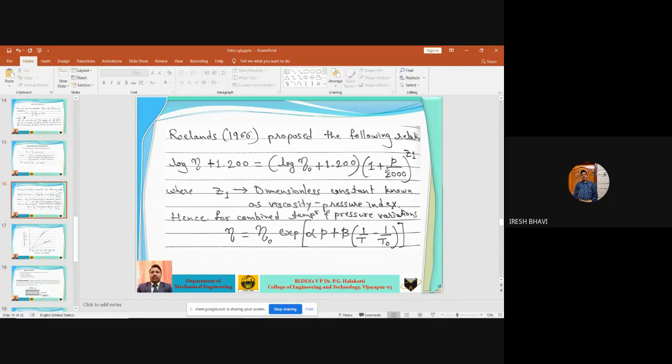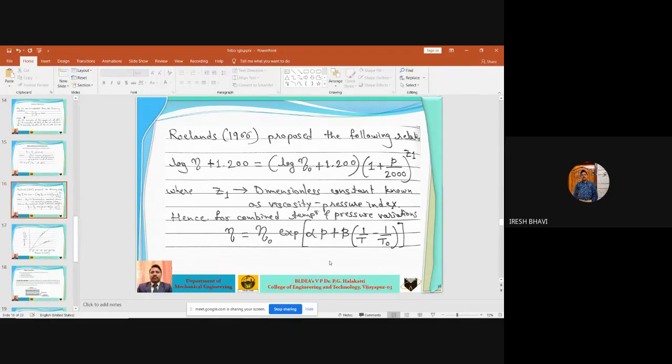Where Z1 is a dimensionless constant known as viscosity pressure index. This Z1 is a dimensionless constant. It doesn't have any unit. It is called as viscosity pressure index. Hence, suppose there is a change in temperature also and change in pressure also. You know the Charles law and Boyle's law. Whenever there is a rise in temperature, there will be rise in pressure also. P is directly proportional to T, no? Whenever there is a rise in pressure, there will be rise in temperature also, according to Boyle's law.